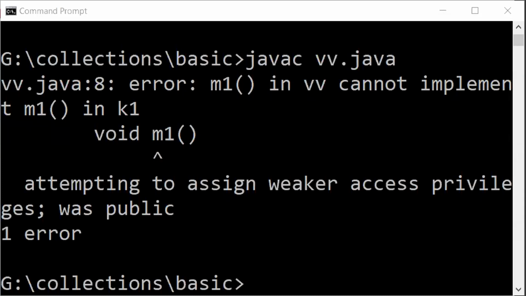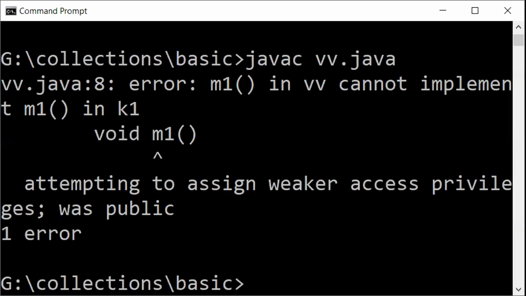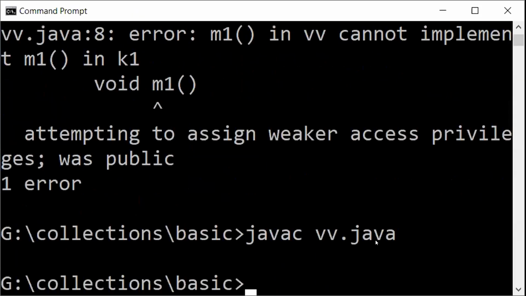At least you need to retain whatever the method declaration and scope is in the interface. See, now I'm going to save this. Okay, let me execute this. Compile with javac and run with java. See, now we have fixed it.